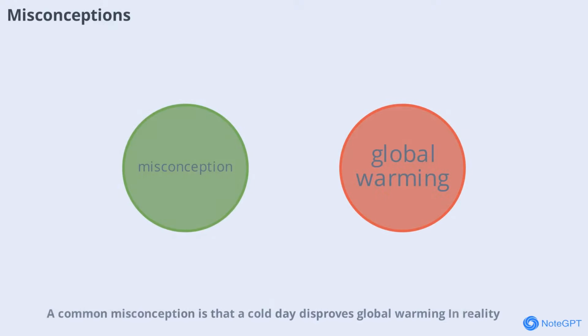A common misconception is that a cold day disproves global warming. In reality, weather can vary a lot from day to day, while climate is about long-term averages. One chilly day doesn't mean the climate isn't warming overall. Understanding this helps us interpret environmental news more accurately.